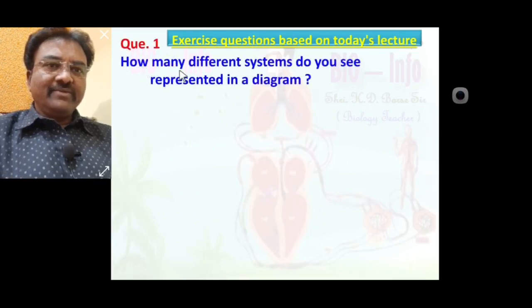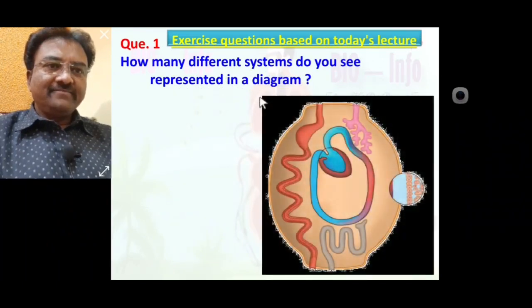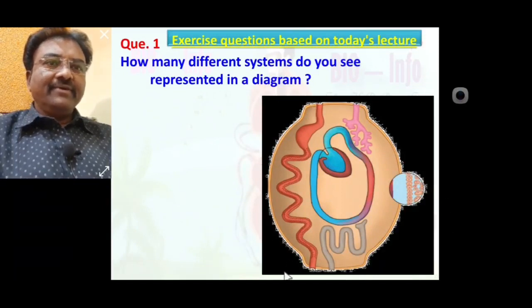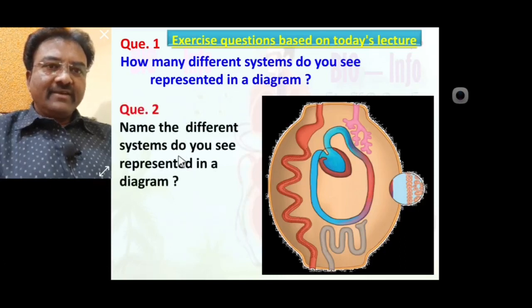First question, how many different systems do you see represented in a diagram? Yes, in this diagram, we see total 4 different systems. Second question, name the different systems you see represented in the diagram.